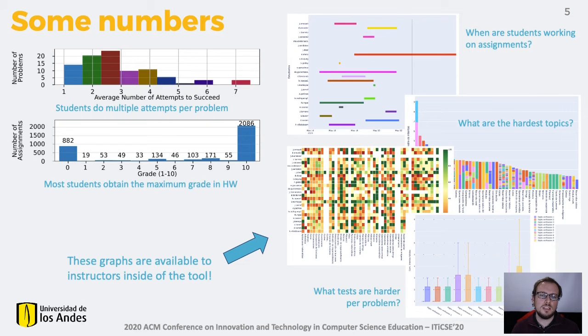Now, these are some numbers that show the usage of the platform. First, we see that it takes students multiple attempts to solve the problems. For us, this means that the platform is guiding them towards the right solution, as we expected. Then, we see that most students have either a perfect score or a null score on homework assignments. This is also very positive for us because it shows that the students that actually bother with the assignments eventually complete them. On the right-hand side of the slide, we have some visualizations that are available for instructors to see the performance of their classes.